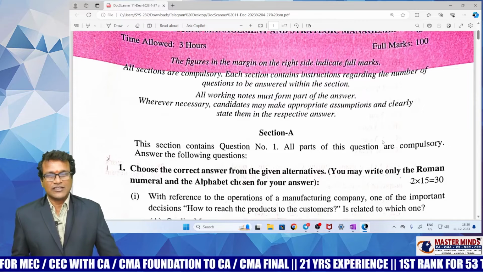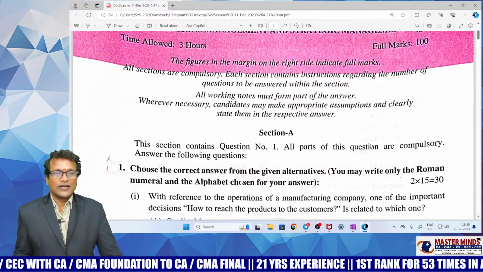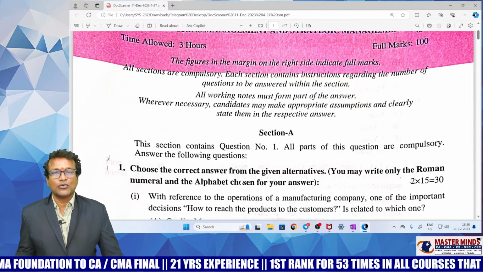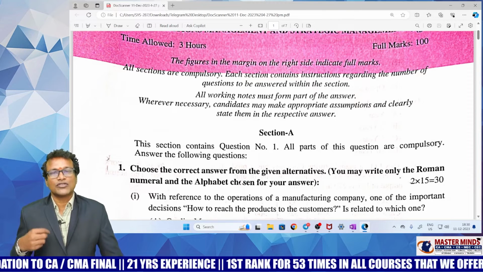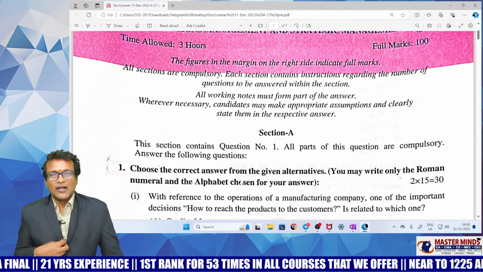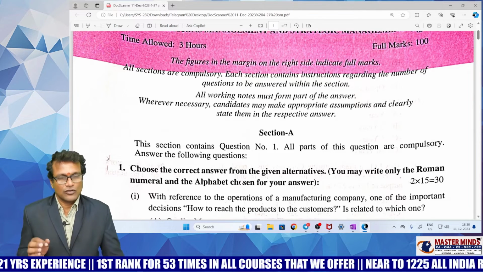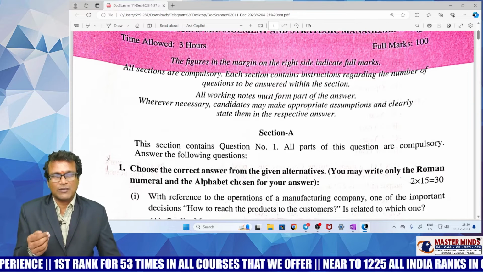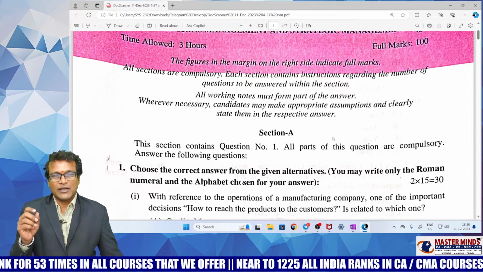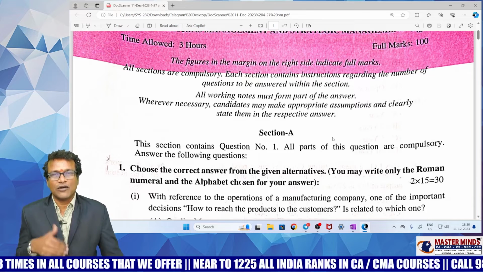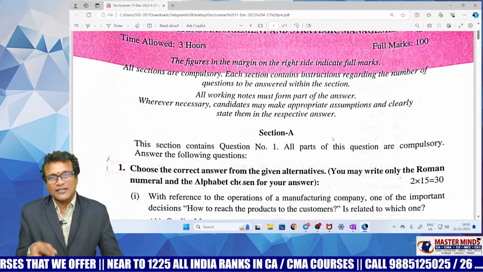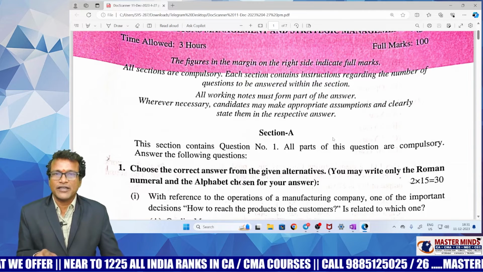Now, what is the general opinion about this paper? As far as the SM part is concerned, almost 95% of the questions, whether MCQ or descriptive, are almost straightforward, except one question which is there in the Masterminds study material, but was not on the guess paper list. Except that one 7-mark question, the remaining 33 marks are almost straightforward. This is the summary of this question paper. 33 out of 40 marks is quite easy. That 7-mark question is also easy, but it is not present in the guess questions list. It is present in the Masterminds classwork material.